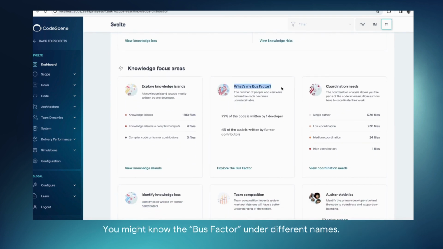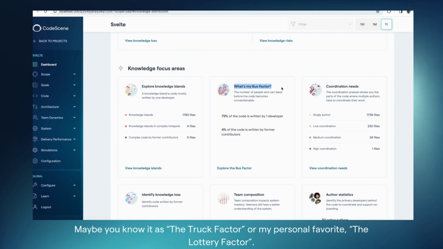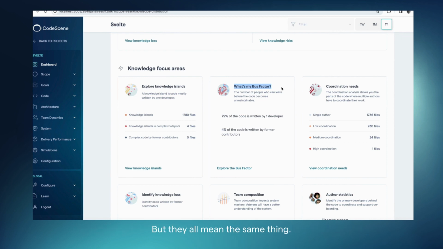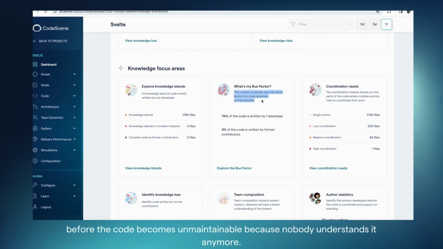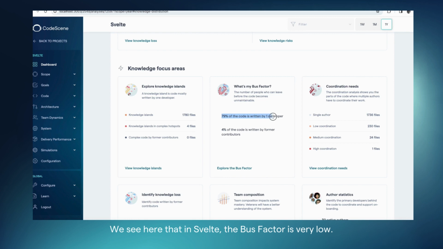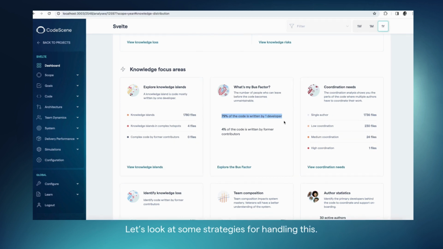You might know the bus factor under different names. Maybe you know it as the truck factor or, my personal favorite, the lottery factor. But they all mean the same thing. The bus factor refers to how many people can leave before the code becomes unmaintainable because no one understands it anymore. We see here that in Svelte, the bus factor is very low. In fact, one developer has written 79% of the code. So, if we lose that one person, things are likely to become painful. Let's look at some strategies for handling this.